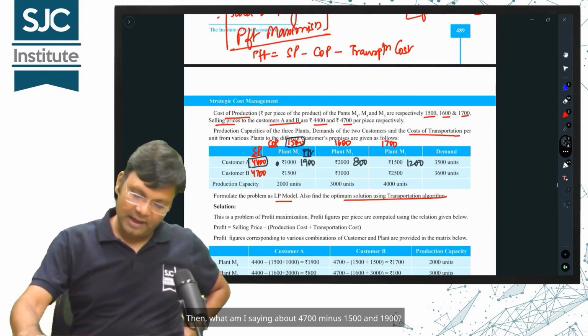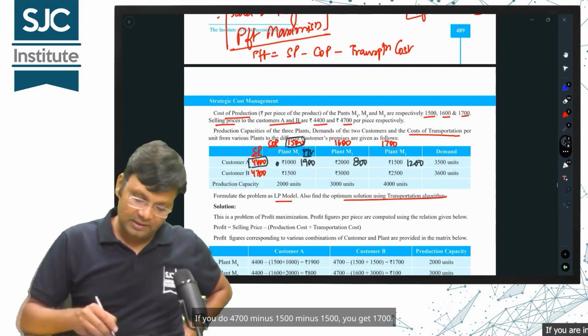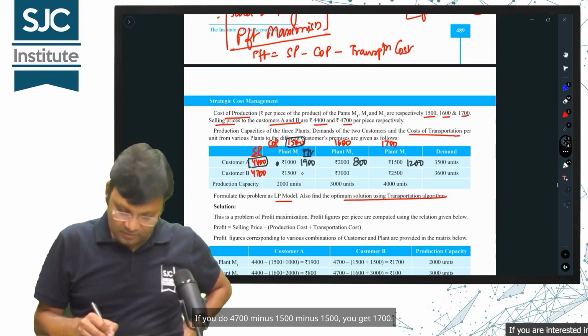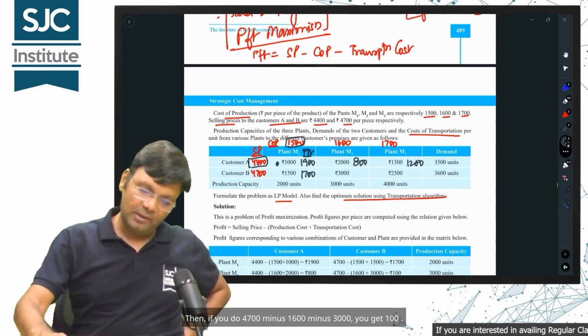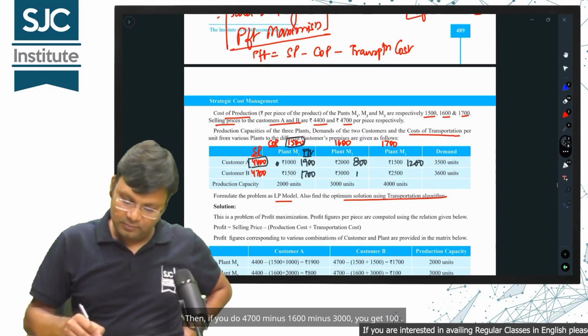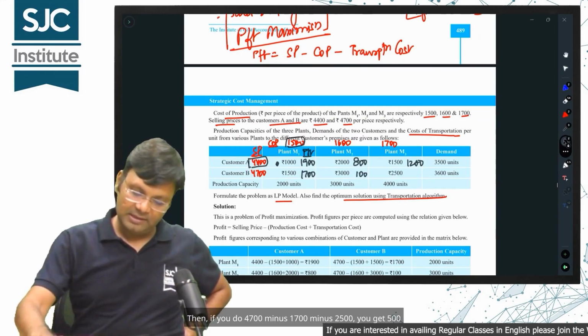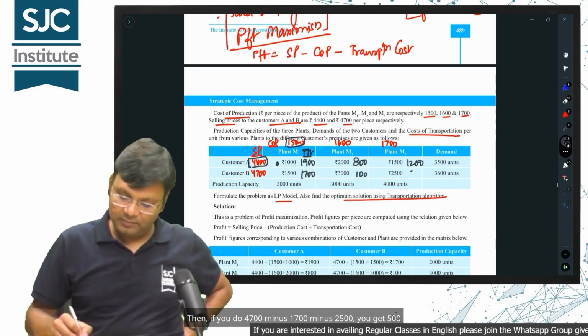Then, for 4700, if you do 4700 minus 1500 minus 1500, you get 1700. Then, if you do 4700 minus 1600 minus 3000, you get 100. Then, if you do 4700 minus 1700 minus 2500, you get 500.